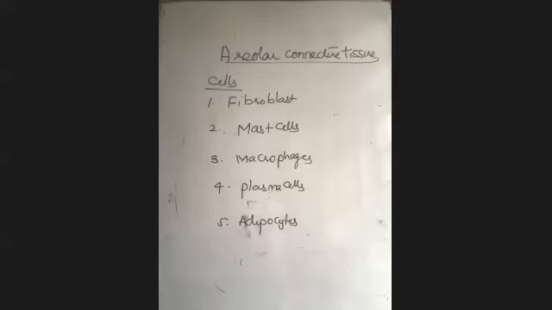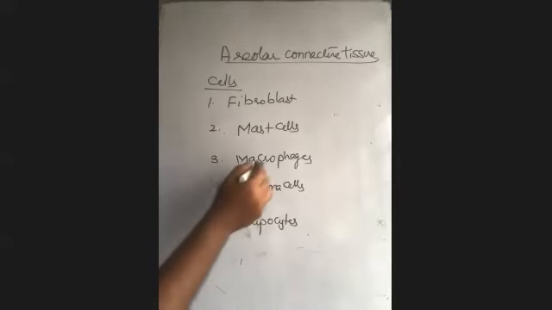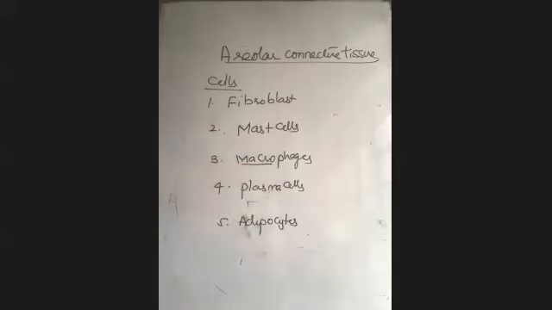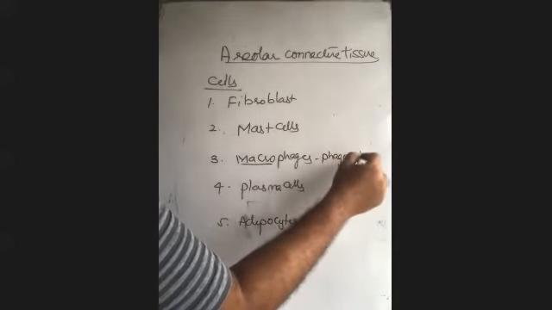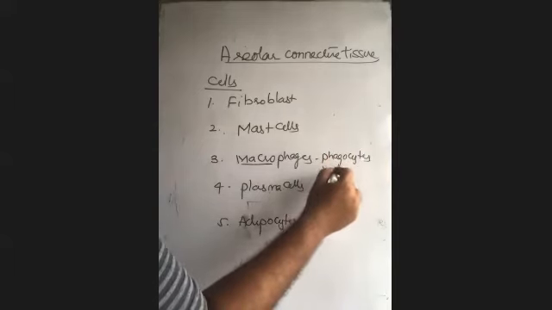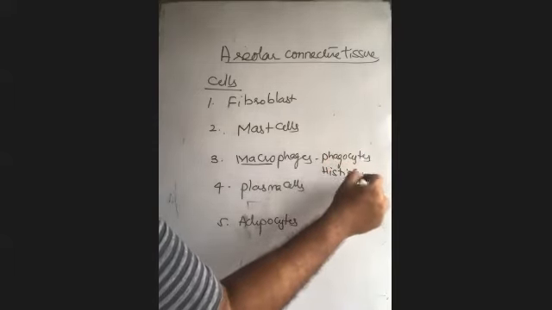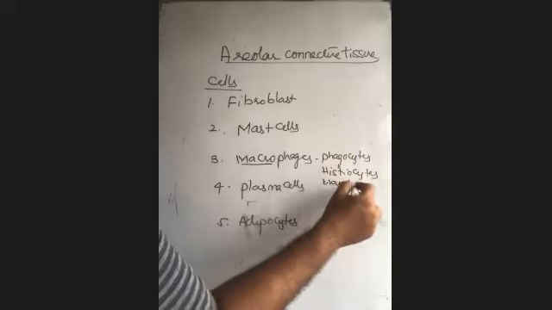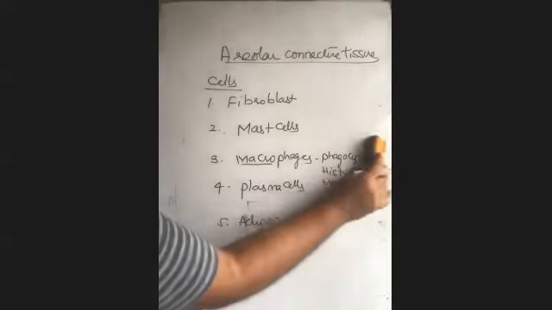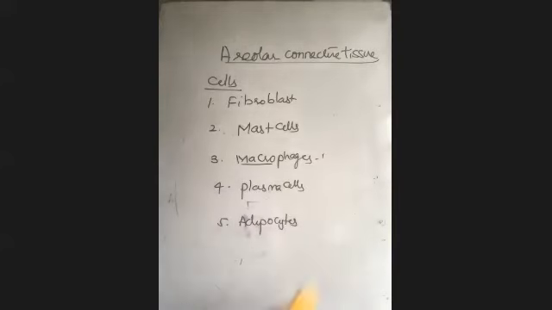Macrophages. Macro means larger cells. So these are phagocytes. Simply we call them phagocytes. There are 2 types of phagocytes, which we just talked about: histiocytes and wandering macrophages. Okay, so I am asking straight NCERT based questions from here.